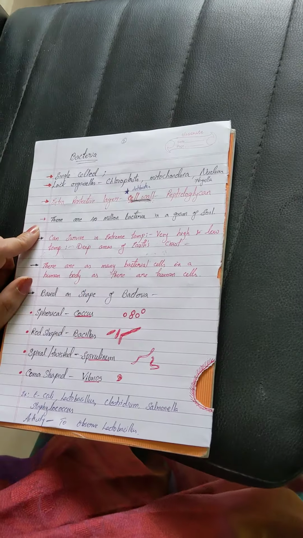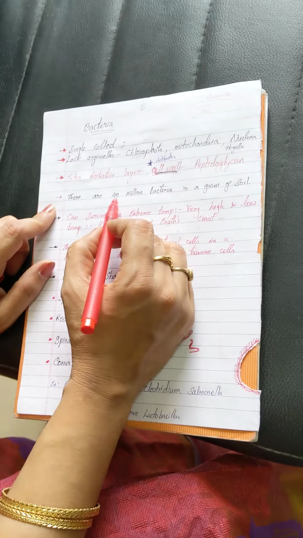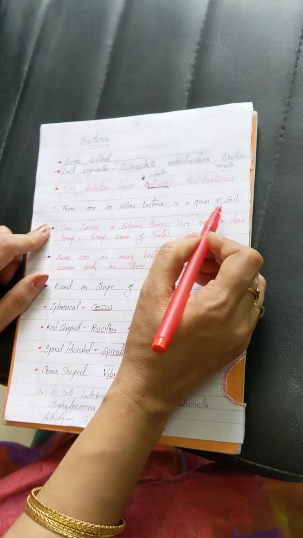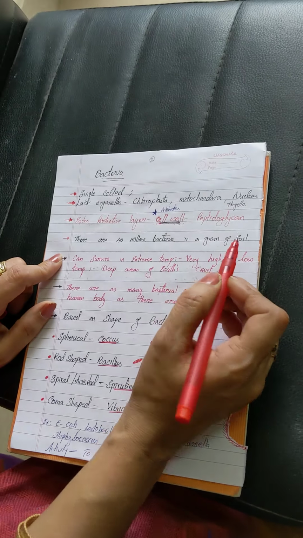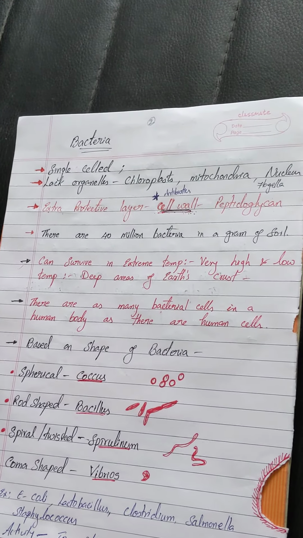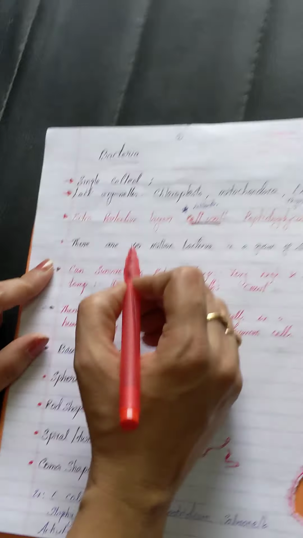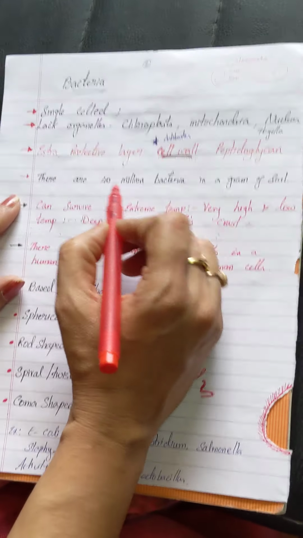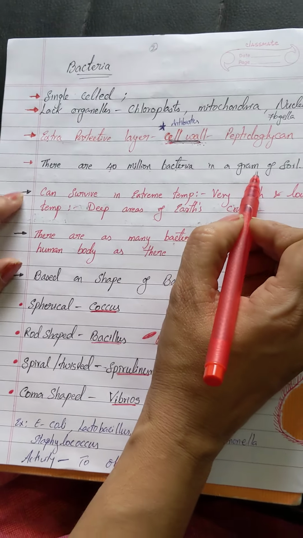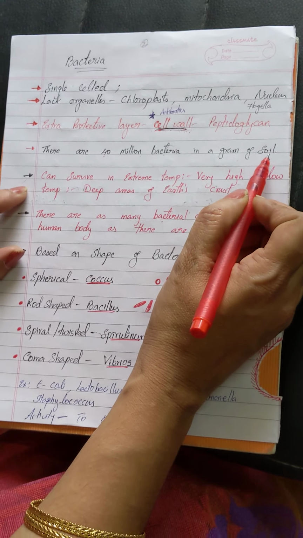Now we find different million numbers of bacteria in a gram of soil. Now you can imagine the presence of bacteria everywhere around us, isn't it? So you find more than 40 million bacteria in a single gram of soil.